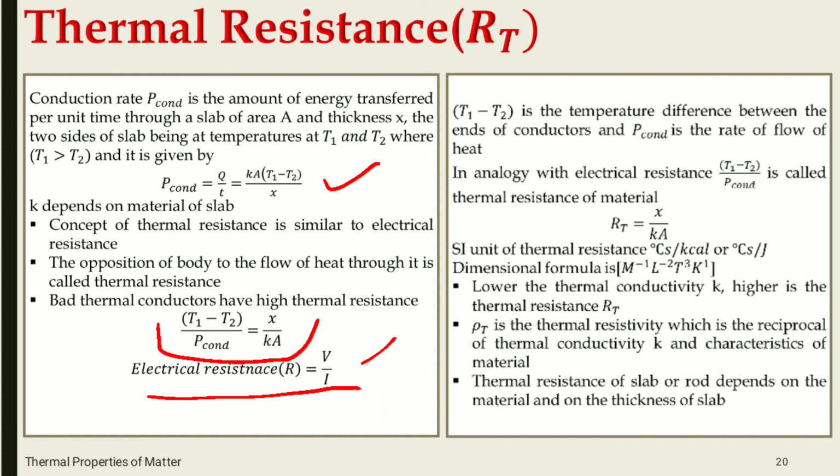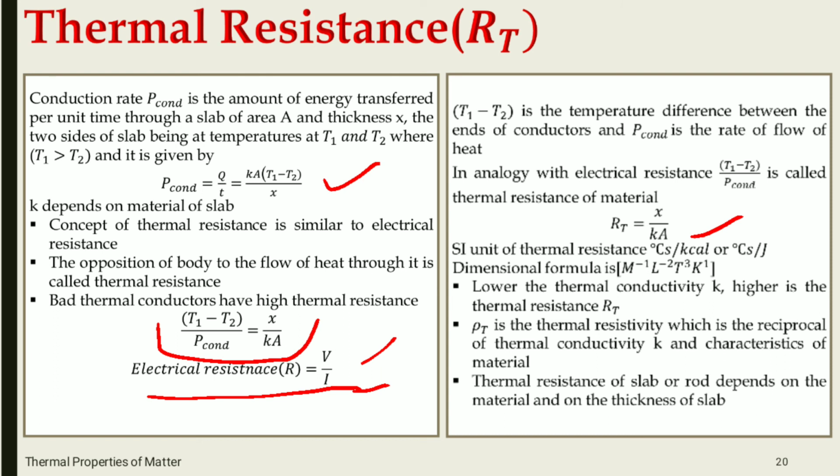In the equation here, T1 minus T2 is the temperature difference, just like potential difference. P conduct is the rate of flow of heat. And I here is the rate of flow of current. So RT, we can write it as Kx divided by K. That is, in analogy with electrical resistance, T1 minus T2 divided by P conduct is the thermal resistance of the material. That is, RT is equal to X divided by K into A.